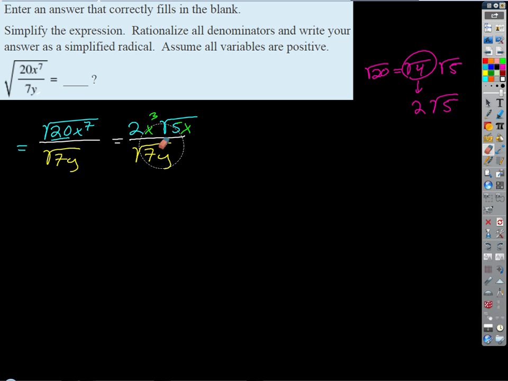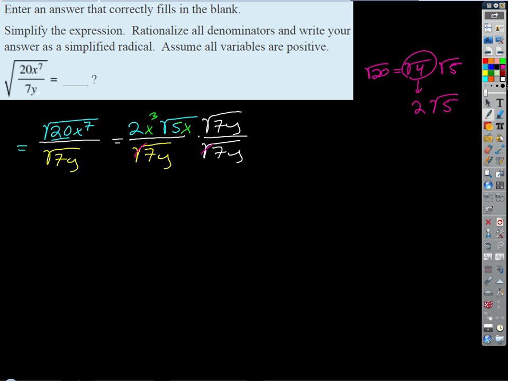To get rid of the radical on the bottom, all we have to do is multiply both the top and the bottom of the fraction by whatever the stranded square root on the bottom is. On the bottom, that gives us effectively the square root of 7y squared. When you multiply it by itself, it squares it, and so that cancels the radical.